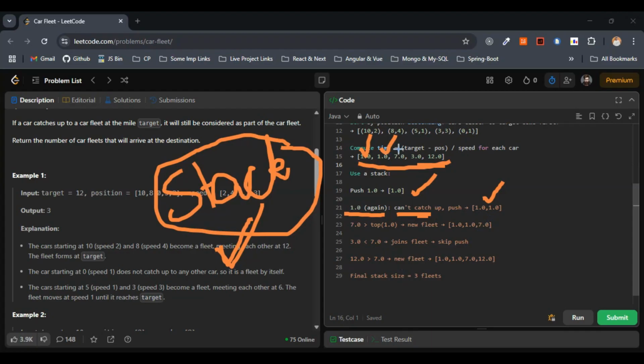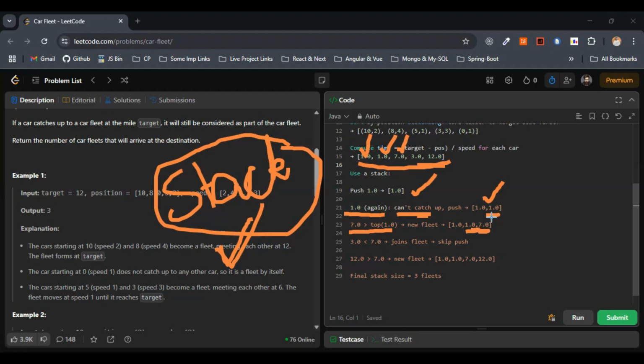Let's go with the next value, nothing but the 7 here. At the top of the stack we have 1.0 from the previous step.